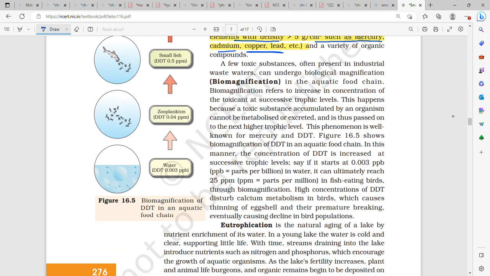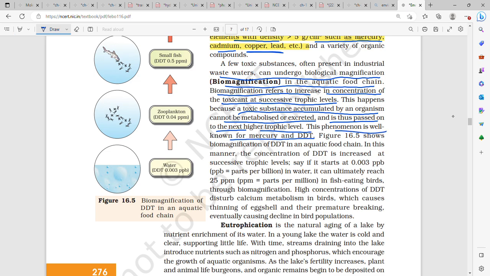A few toxic substances often present in industrial wastewaters can undergo biological magnification or biomagnification in the aquatic food chain. Biomagnification refers to increase in concentration of the toxicant at successive trophic levels. This happens because the toxic substance accumulated by an organism cannot be metabolized or excreted, and it is thus passed on to the next higher trophic level. The phenomenon is well known for mercury and DDT.